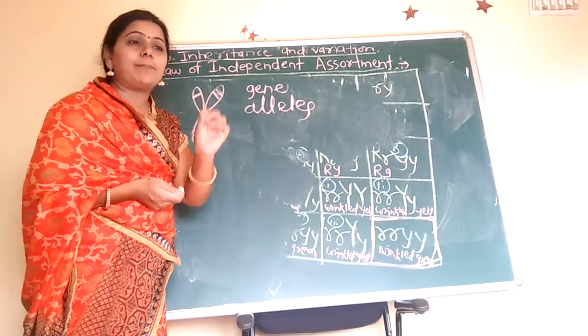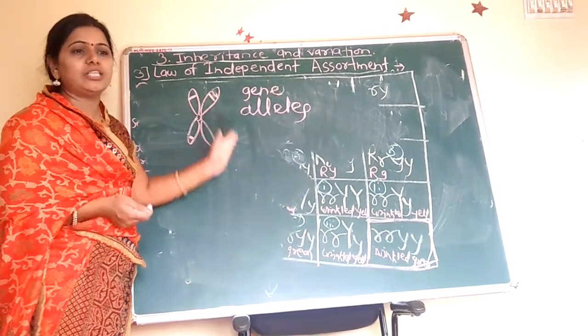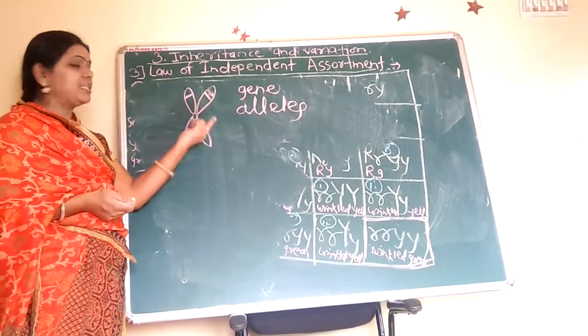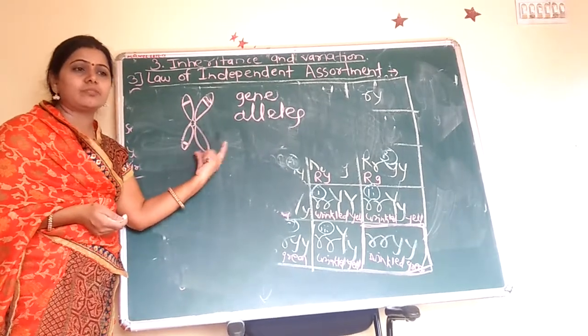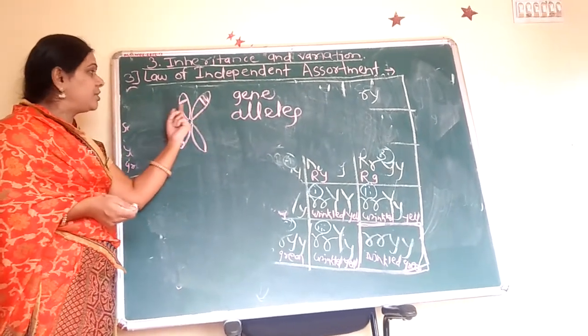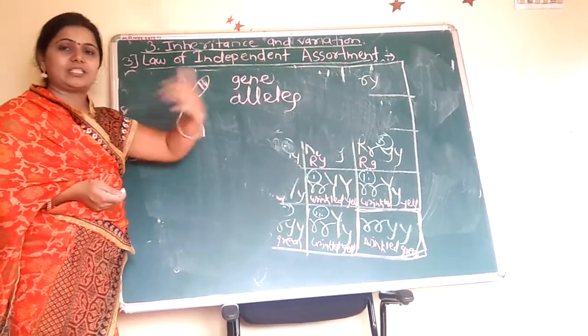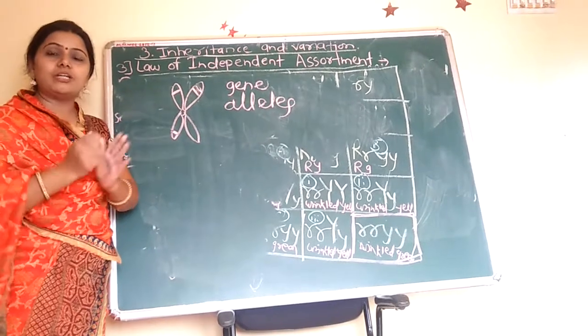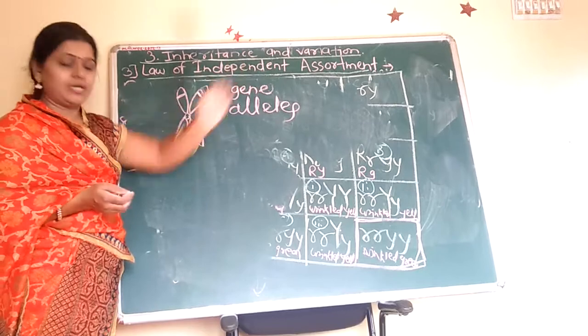But it is applicable when those factors or genes are located at a distance on the same chromosome or occur on different chromosomes. These alleles are inherited separately, characters are not influenced with each other. That is the law of independent assortment.